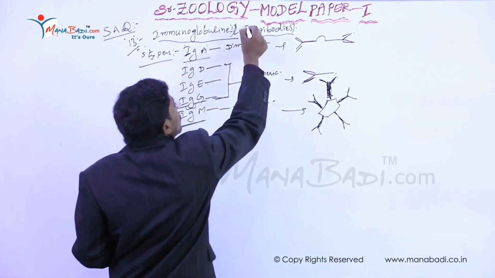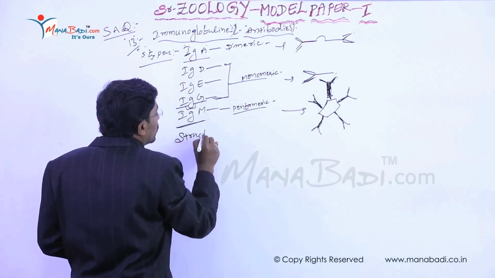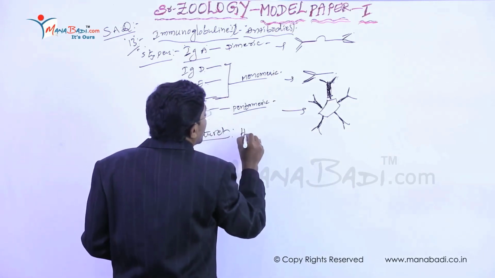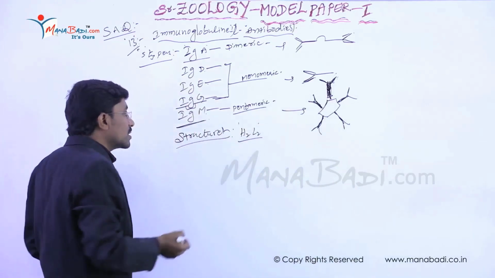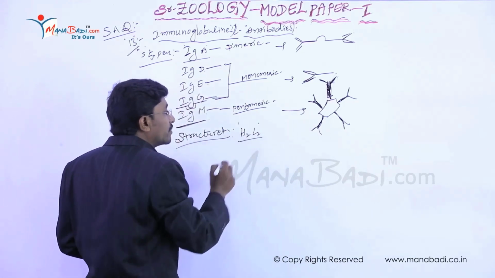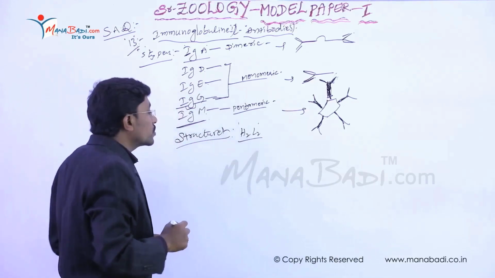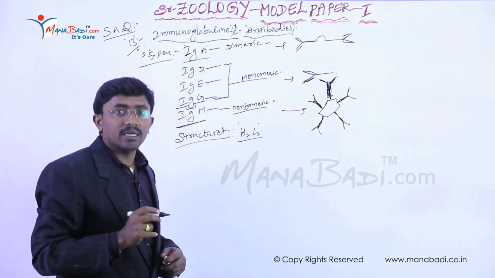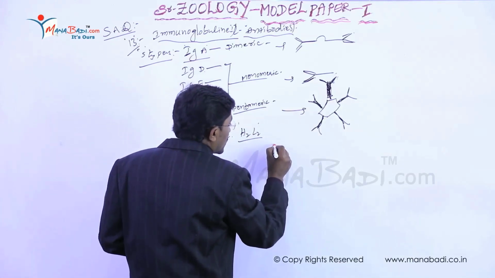Firstly, we are discussing the structure of antibodies, right? The structure of an antibody is commonly called the H2L2 structure. H2L2 means H and L. H means the heavy chain, L means the light chain. Totally 4 polypeptide chains form a single antibody. So that is a rough diagram of the antibody.